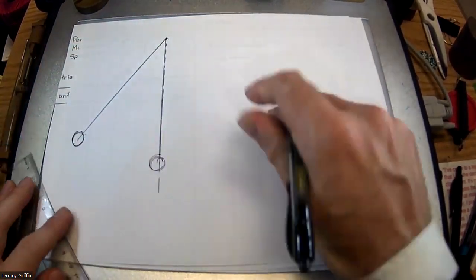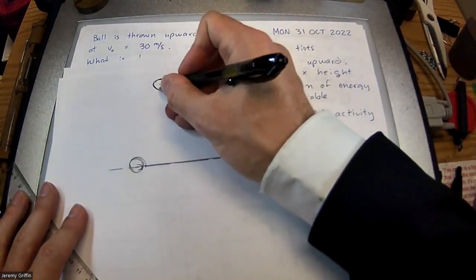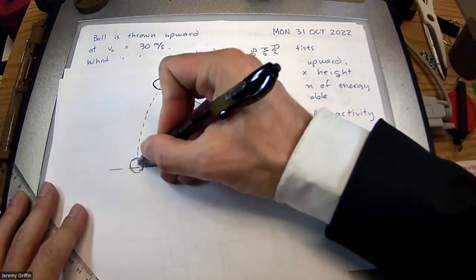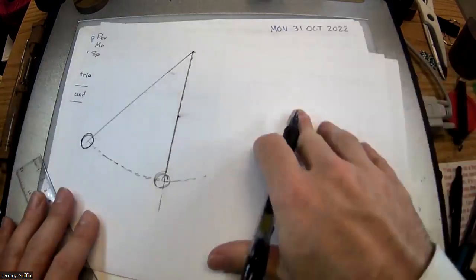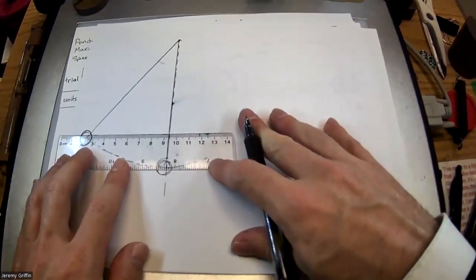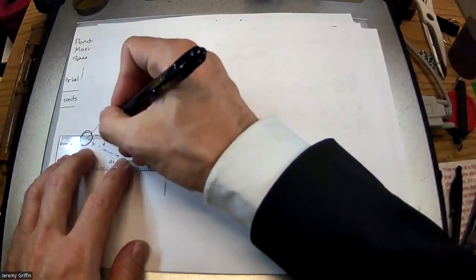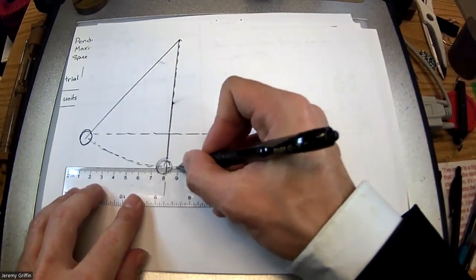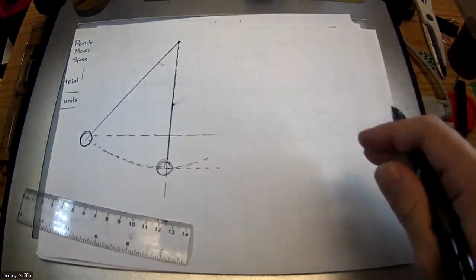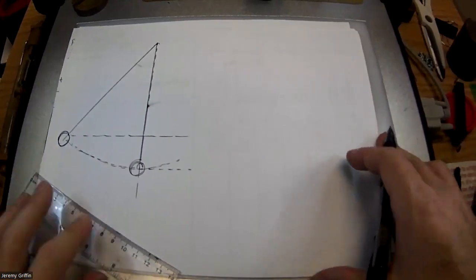Of course, this pendulum is following part of a path of a circle, a curved path. And there's going to be some height change from where you pull it back to its lowest point. That height change will be important because we're about to set up some kind of conservation of energy.